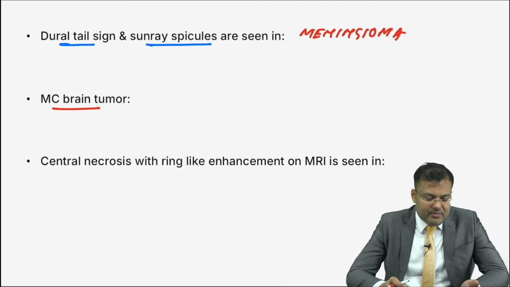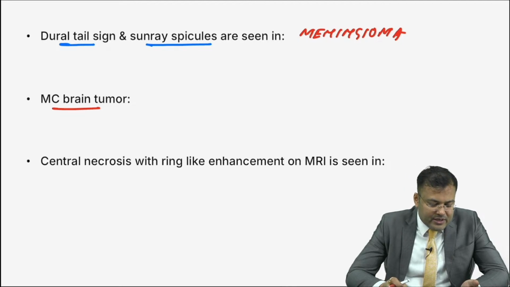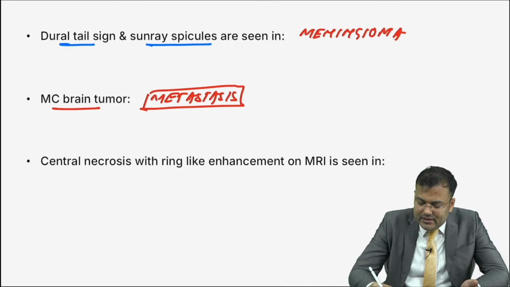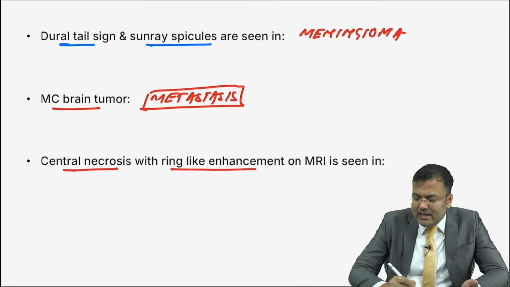Tell me what is the most common brain tumor? Yes, the most common brain tumor, Ansh Chawla, is metastasis. It is metastasis or secondaries, followed by glioma. So that's metastasis. Okay. Next, central necrosis and ring-like enhancement on MRI.